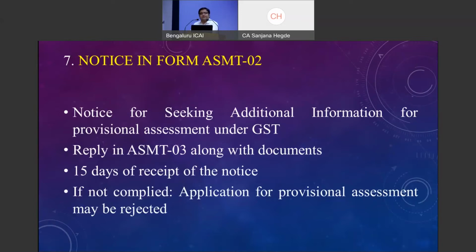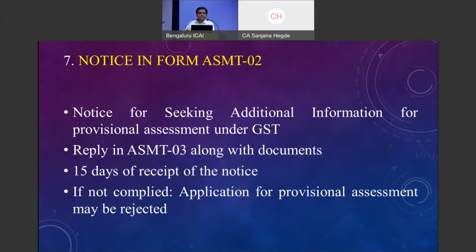Now, ASMT 01 will be the application that you are filing, opting for the provisional assessment, where the department officer will seek further information from you on the various aspects and the reasons on why you are going to opt for the provisional assessment. What is the goods? What is the rate at which you are deciding? Are there any competitors? What is known in the international market? What are the components of the product? Various questions will be asked in ASMT 02.